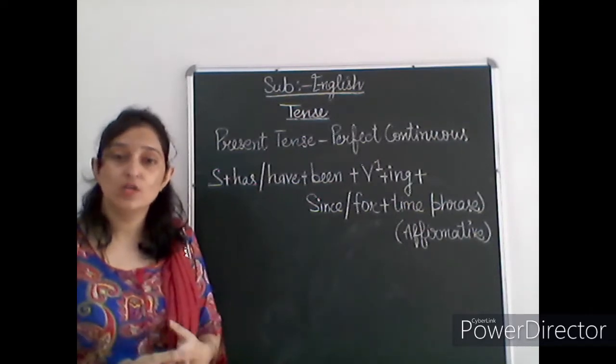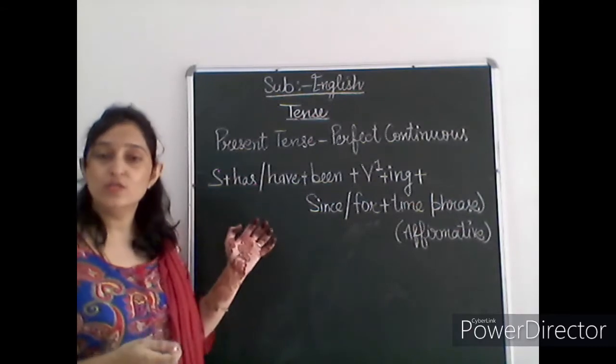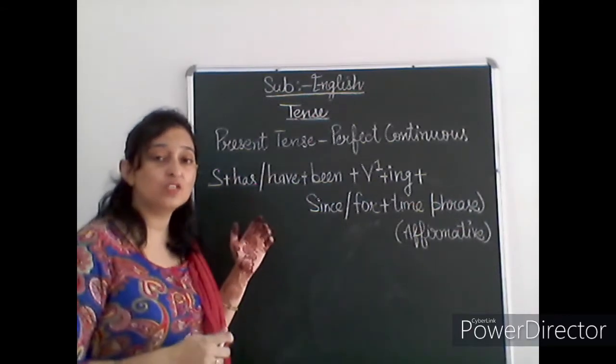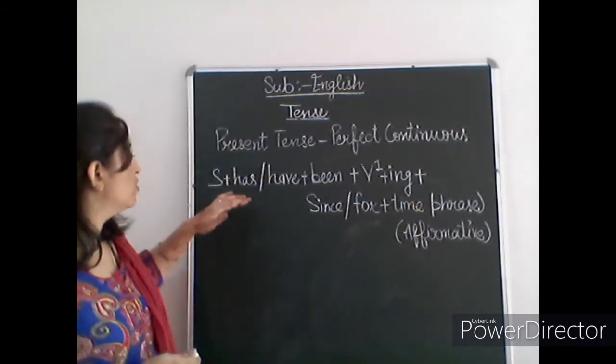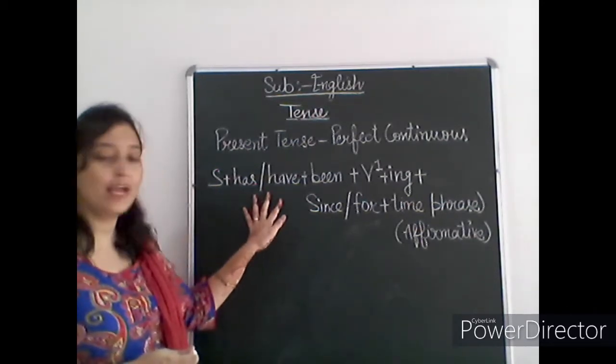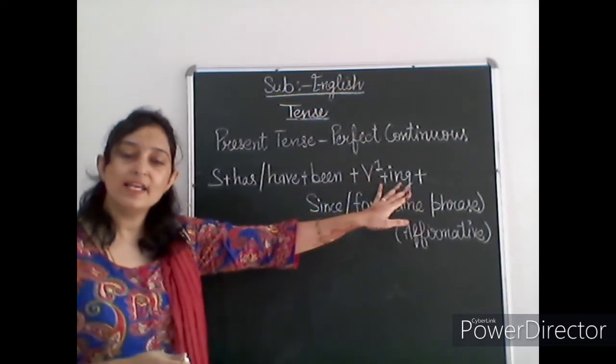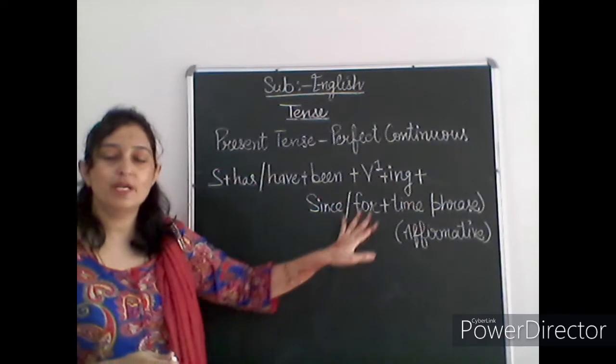So this is the category, and how can we use this last, fourth type of the present? First of all we have to write the subject and then has, have plus been, verb first form, ing and since or for plus a time phrase.